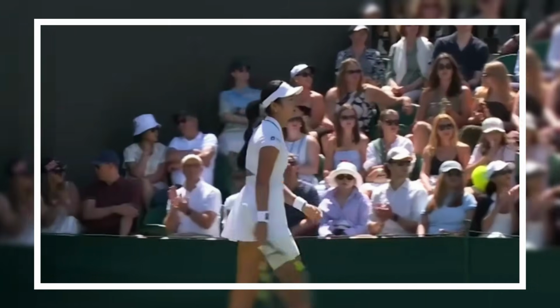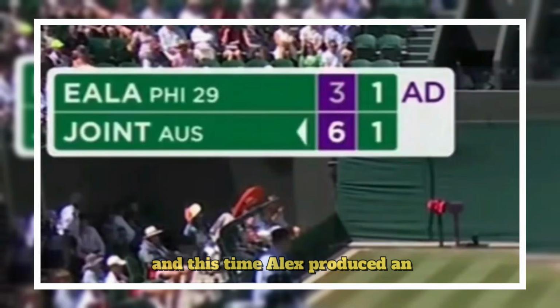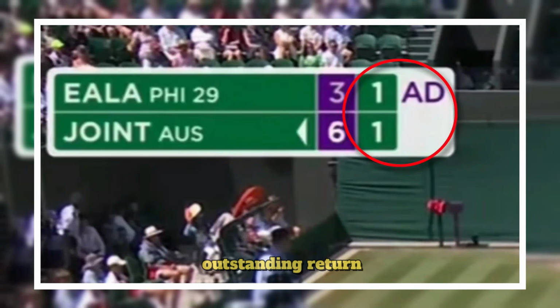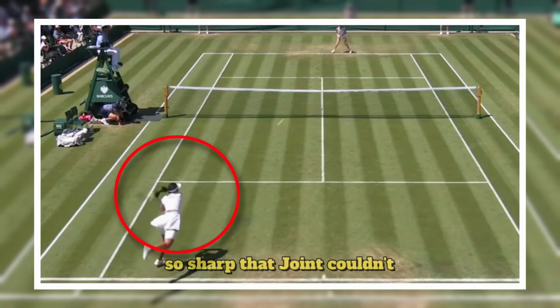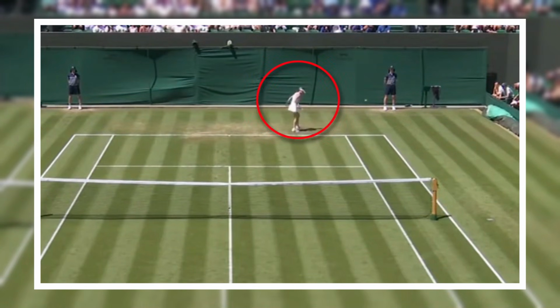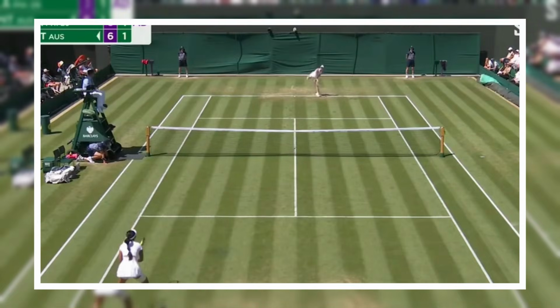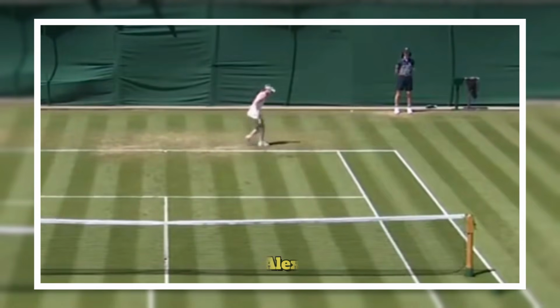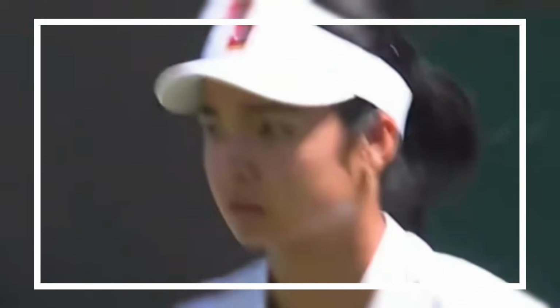In game 3 of the second set, Joint served again, and this time Alex produced an outstanding return, so sharp that Joint couldn't react in time, even though the ball passed almost within her reach. It was simply too fast. That point sealed game 3 for Alex, putting the second set firmly in his favor.